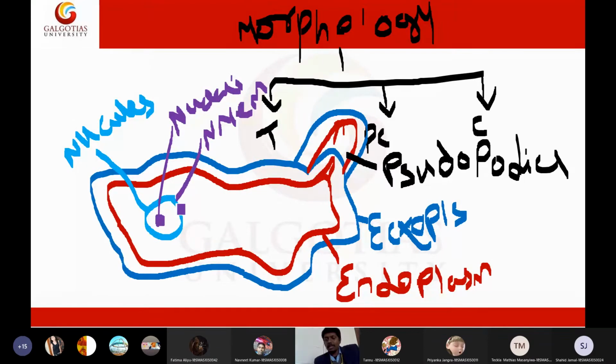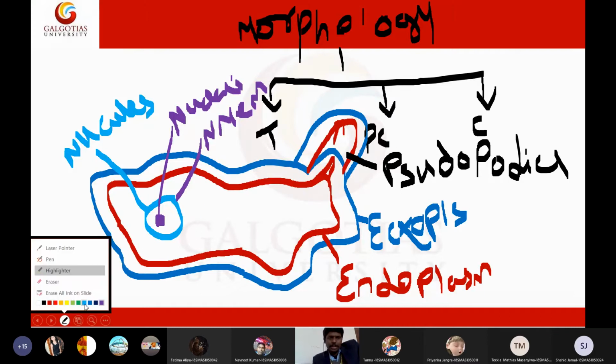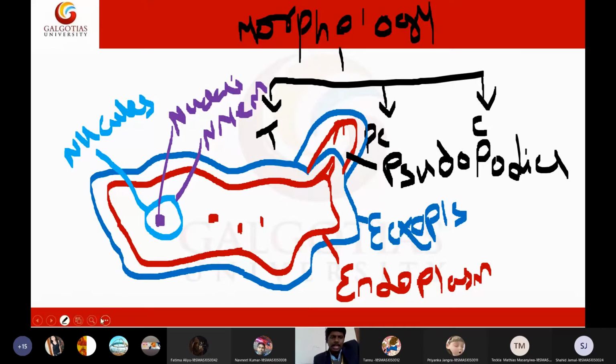Then whatever food our amoeba is eating will be kept in food vacuoles. For example, if it feeds on a small paramecium, that paramecium will be kept inside pockets.